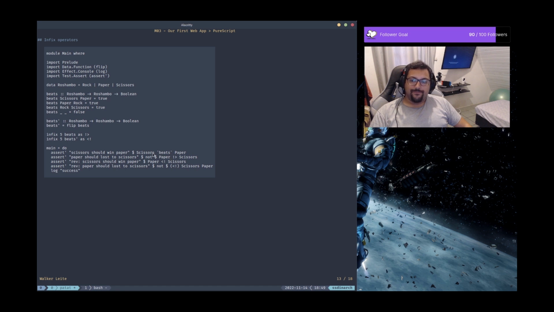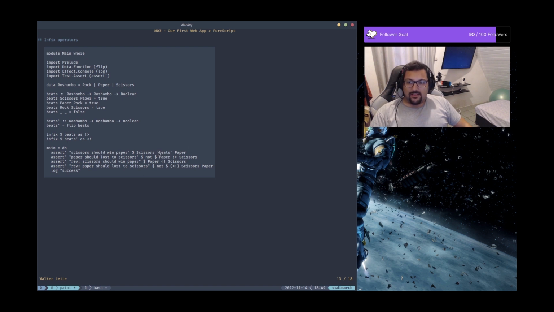What does this mean? We just gonna place scissors as the first argument of this beats function. Because scissors is Rochambeau, we're placing a Rochambeau value as the first argument of the beats function when we place these ticks around it. I don't know if the name of this is tick, but you understand what I mean.